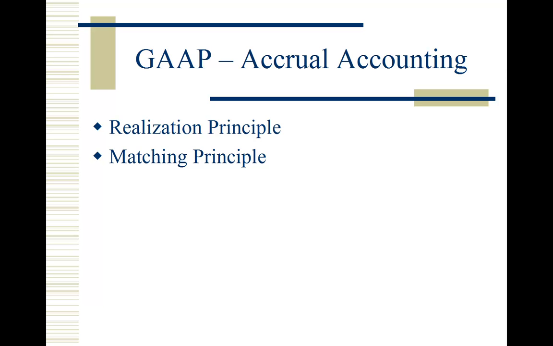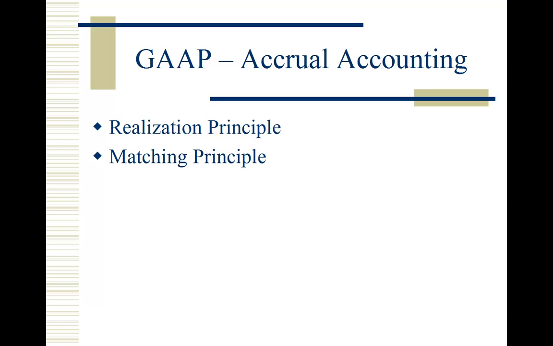Basically what accrual accounting means is that we record transactions not when the cash changes hands that relate to the transactions, but rather when the transaction occurs. So if, for example, I agree to sell merchandise to a customer for which he can pay me next month, that transaction gets recorded under GAAP not when he pays me next month, but when the transfer or the transaction takes place. And when a transaction takes place is really a legal question.